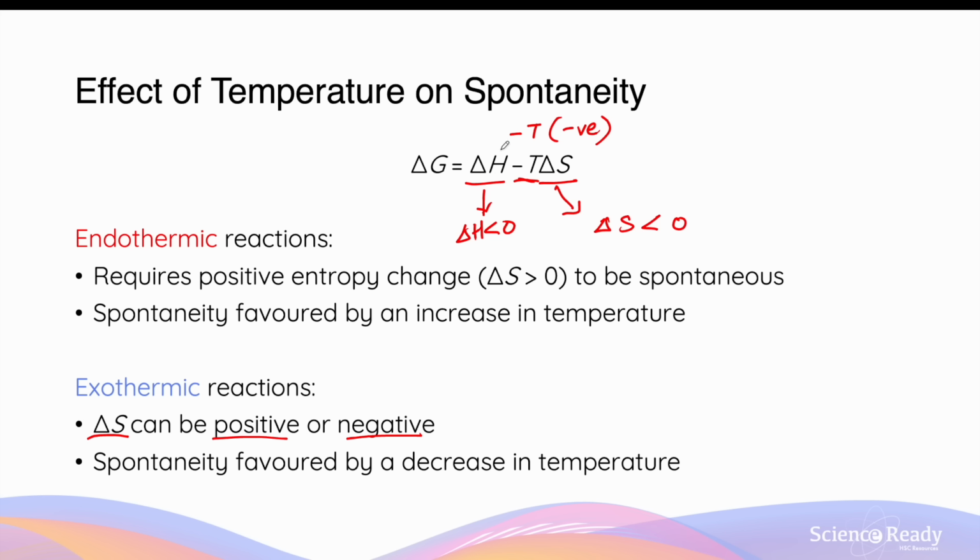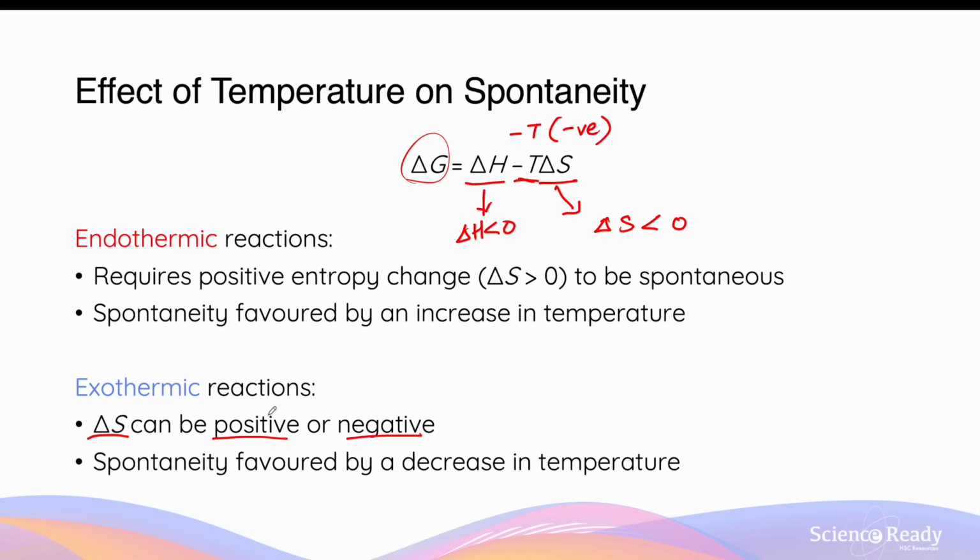So when you have a negative ΔH plus a positive number, the outcome of that can either be negative or positive. It will be negative if your ΔH is more negative than the second term. The ΔG will be positive, so non-spontaneous, if your ΔH value is less negative than the second term.